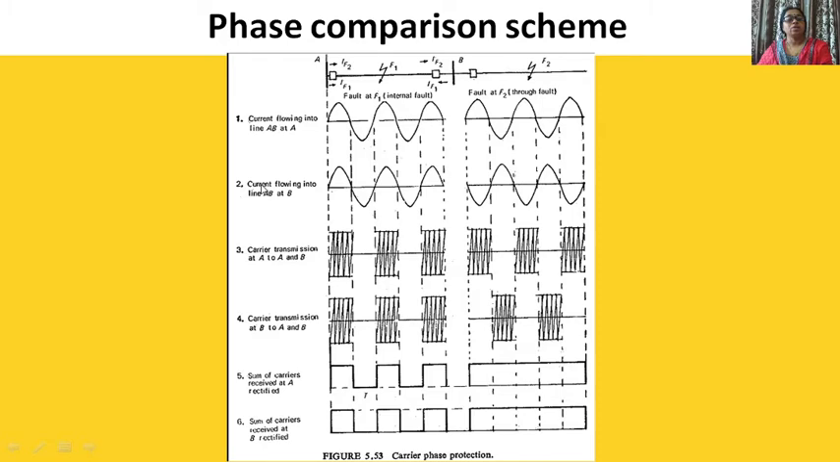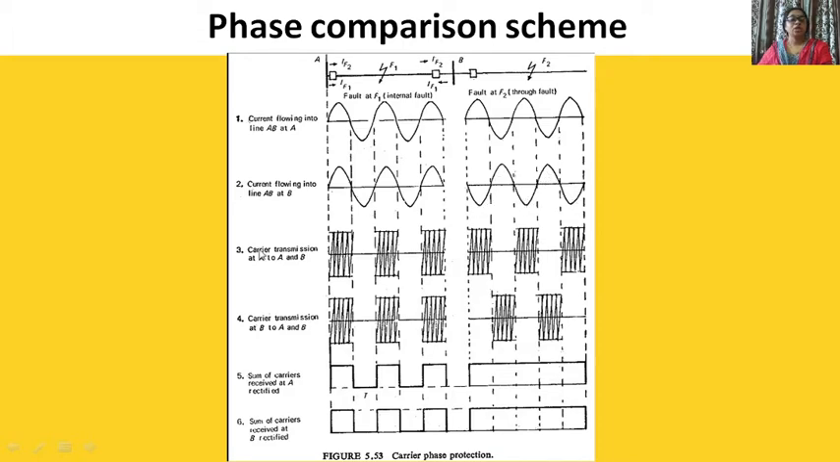Okay, now second, current flowing into line AB at B. Now we will consider the current flowing at B. For a fault at F1, it is leaving. So we will consider positive half, negative half, positive half, negative half. For a fault at F2, you can see IF2 is entering. So you can draw it like this: negative, then positive, then negative, then positive.